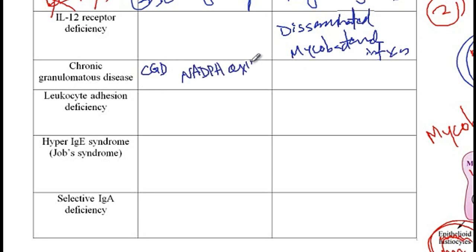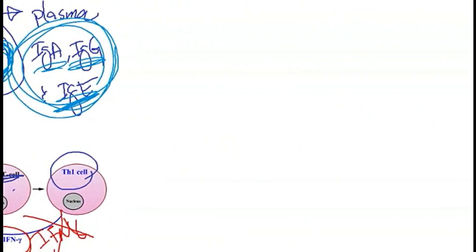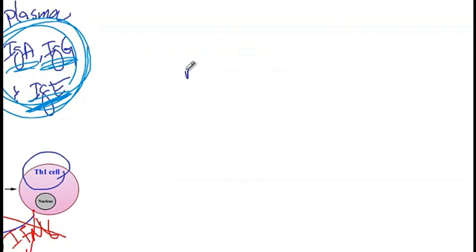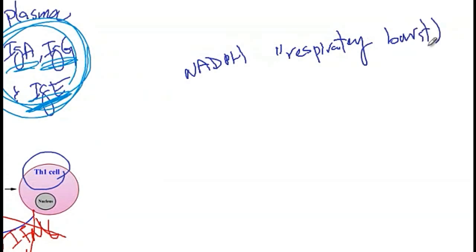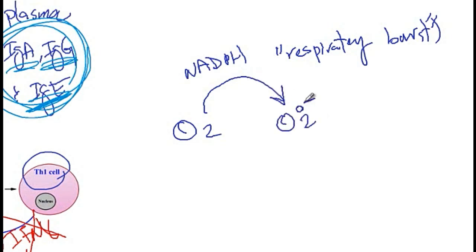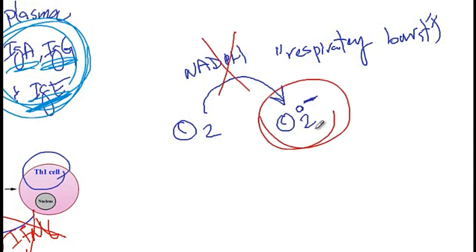NADPH oxidase. So let me get a blank page for you here. As you know, NADPH is required for the process called respiratory burst. Through this process, oxygen will be converted via NADPH oxidase into superoxide, and the superoxide is used by the neutrophil to kill bacteria. Now, if cells lack NADPH oxidase, they wouldn't be able to produce superoxide.